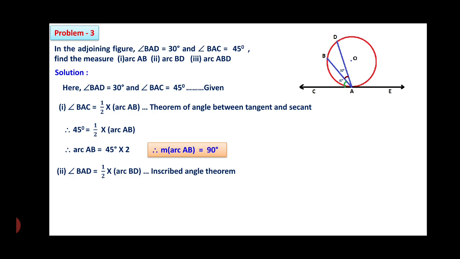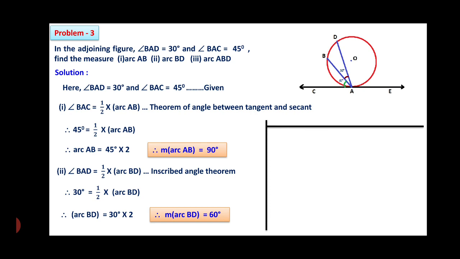So, second one, also you can see in the figure, angle BAD is equal to half into arc BD, by the inscribed angle theorem. Therefore, BAD measurement, given 30, is equal to half into arc BD. Therefore, 2 goes to the left hand side. So, arc BD will be 30 into 2. Therefore, you can write the measurement of arc BD is 60. These are the two values.